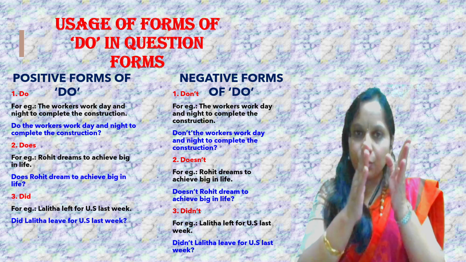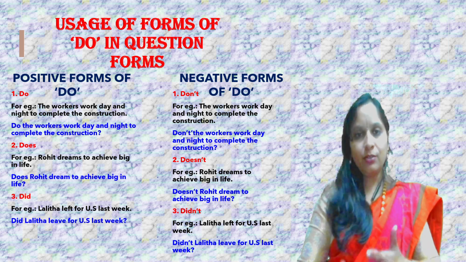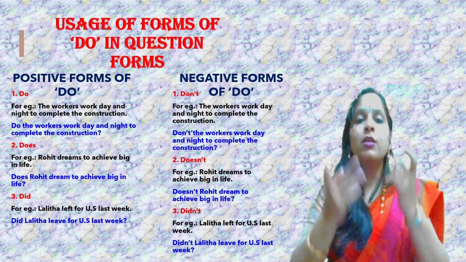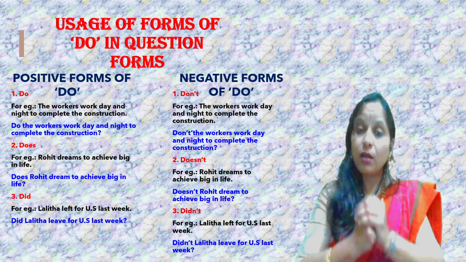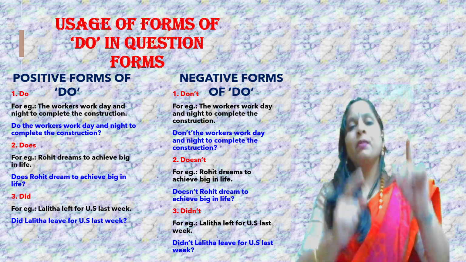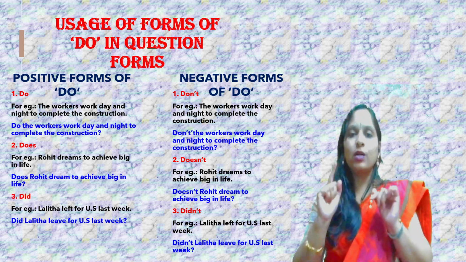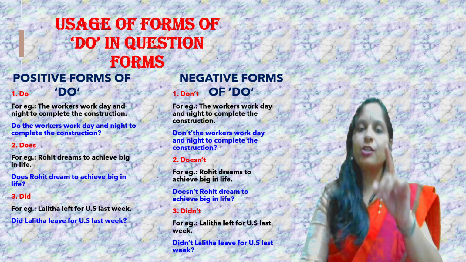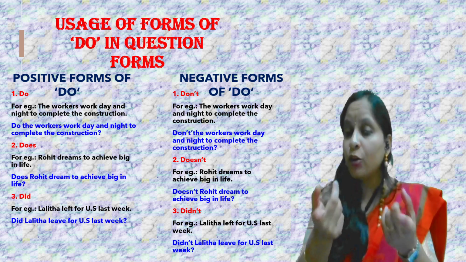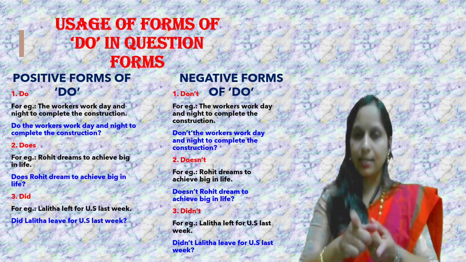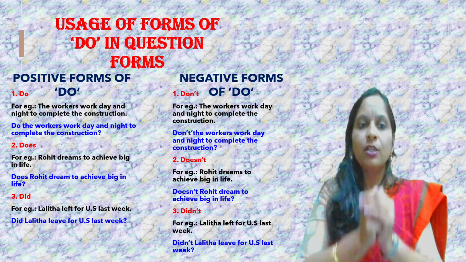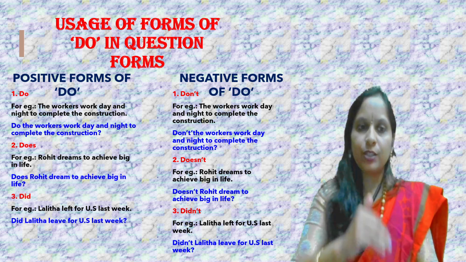If your statement begins with workers or a plural form, use do. Use the word do. If it was the worker, then you should start the question with what form of do? With does. Understood? So in this particular statement, how will you convert this into a question?